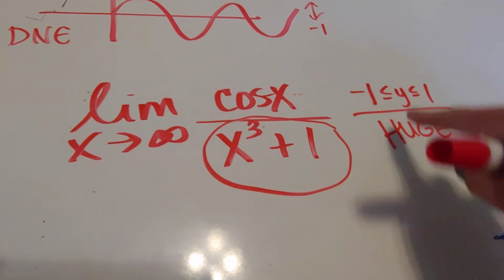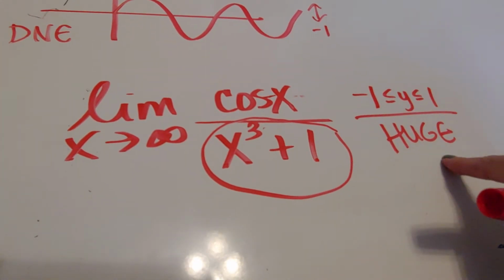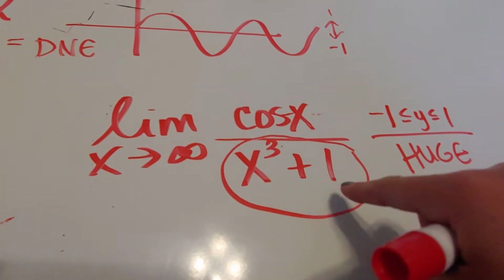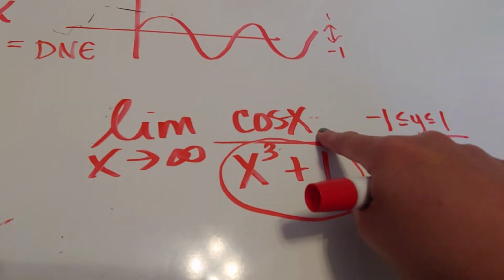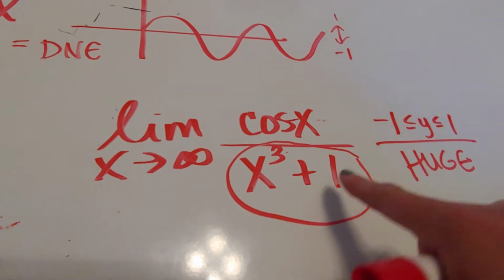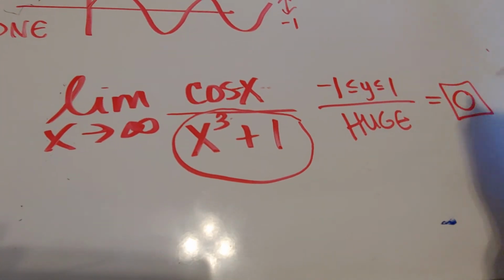So what's negative 1 divided by a huge number? 0. What's 1 divided by a huge number? 0. So this bottom here is dominating, and even though the top is always bouncing, it's always bouncing between a finite value between negative 1 and 1. The bottom's gigantic. This is actually going to have the answer of 0.